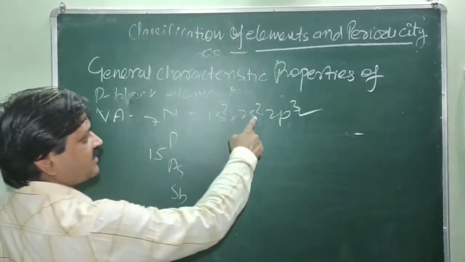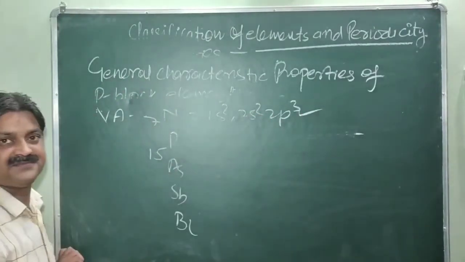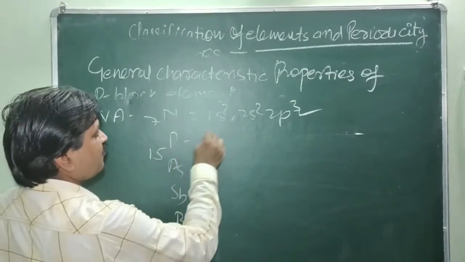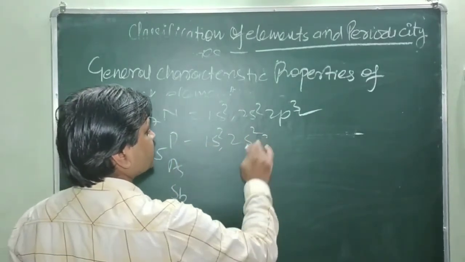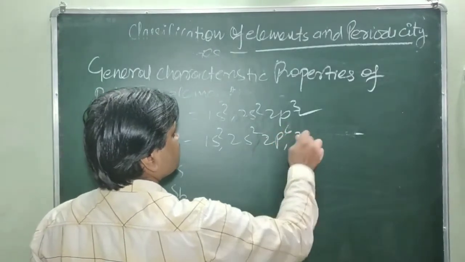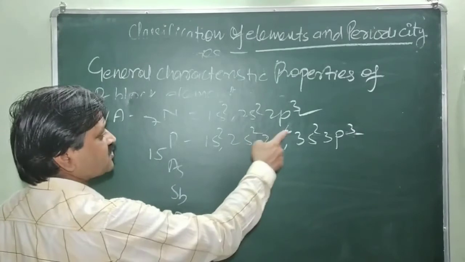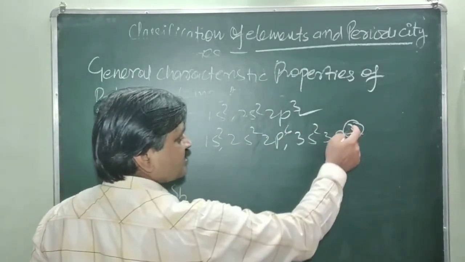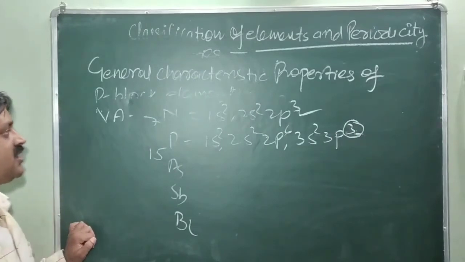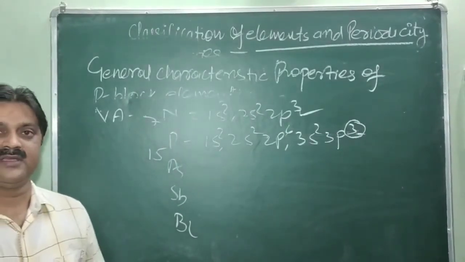The total number of electrons in the outermost shell is 2 and 3, so 5. Similarly, phosphorus is 1s2, 2s2, 2p6, 3s2 and 3p3. We count 2 plus 6 plus 2 plus 3, which is 15. The last electrons, 3 electrons, are in the p subshell. So this is the fifth group of elements: nitrogen, phosphorus, arsenic, antimony.